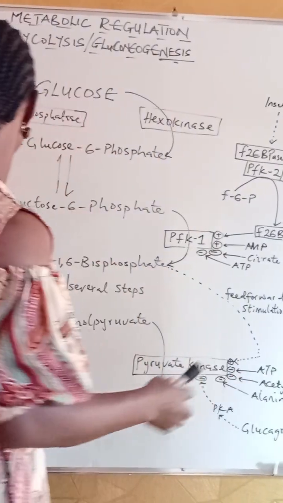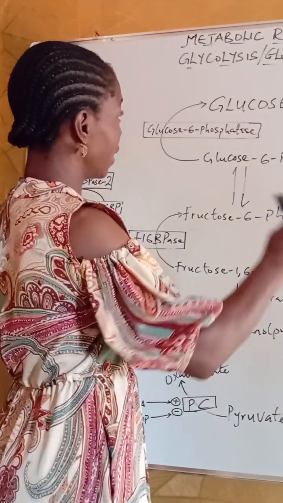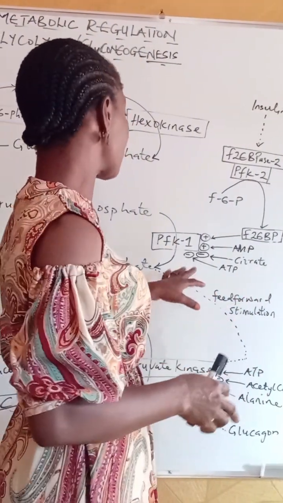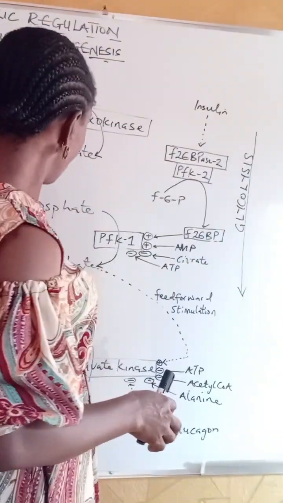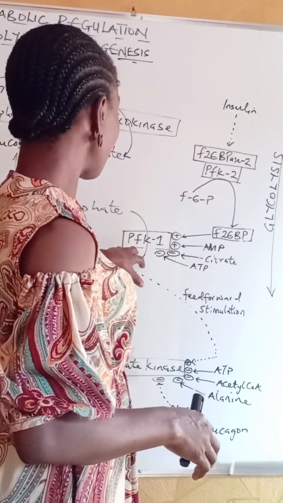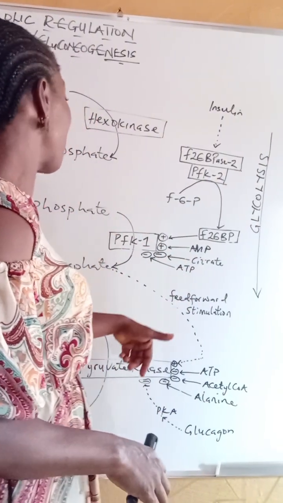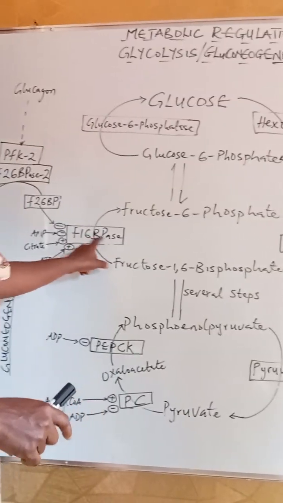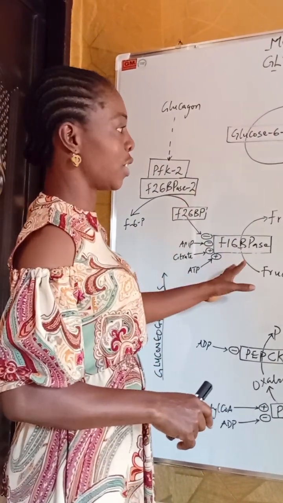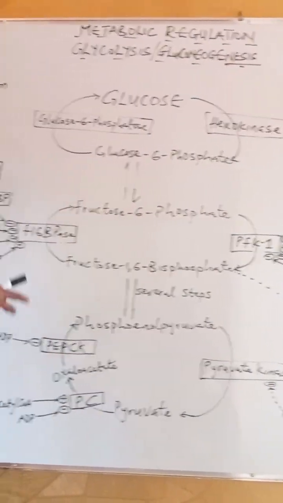And what about the energy status molecules like ATP, AMP, and ADP? How do they help to regulate these opposing pathways? Now, ATP signifies an abundance of energy resources in the cell, and so because there will be no need for further breaking of glucose to produce energy via the glycolytic pathway, ATP binds to phosphofructokinase 1 as an inhibitor and inhibits the glycolytic pathway. At the same time, it binds to fructose 1,6-bisphosphatase as an allosteric activator, thereby inhibiting glycolysis while favoring gluconeogenesis.